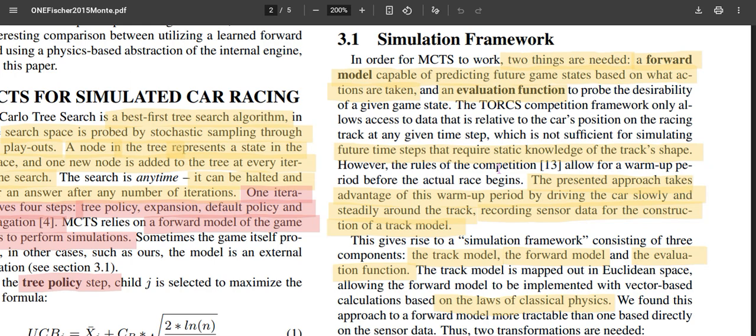They don't give the track model, like a global path or a set of waypoints. What they do is, at every instant, they give some sensory information. For each ray, there is a bunch of rays from minus 180 degrees to plus 180 degrees, at every interval of 5 degrees.